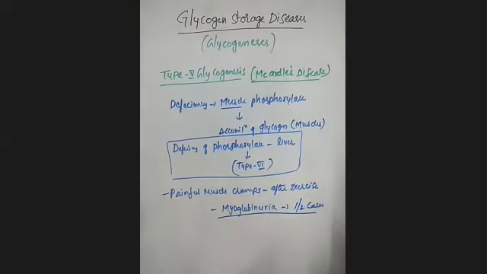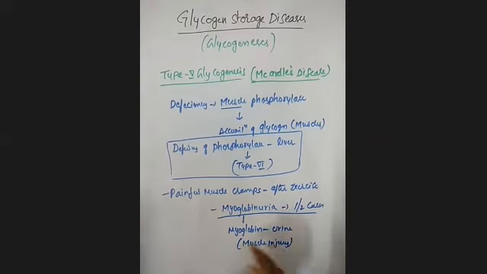What is myoglobinuria? It is the presence of myoglobin in the urine. Myoglobin is released into the urine only when there is muscle injury.